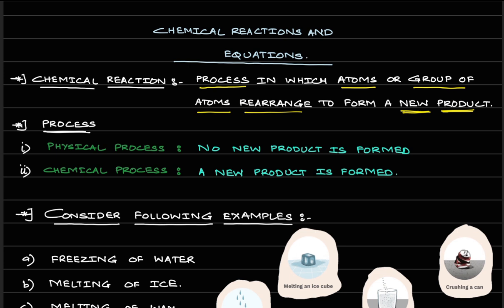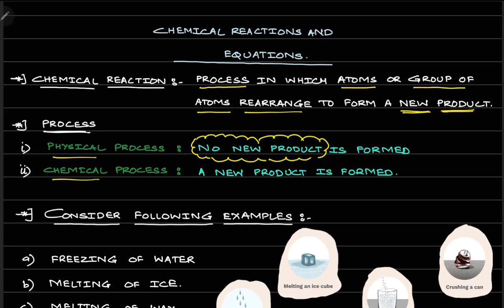Now let's understand, when we talk about a process, as I said, we could have two types of processes. The first could be a physical process and the second could be a chemical process. Okay, so what exactly do you mean by a physical process? A physical process is a process in which no new product is formed. Okay, understand, over here you are not getting anything new, you are not having a new product which is formed during a change.